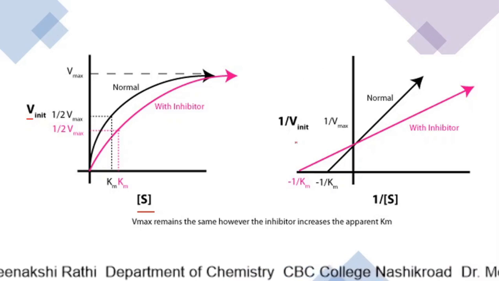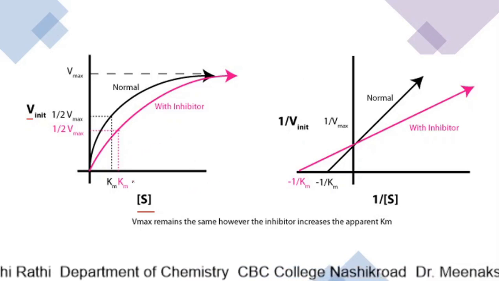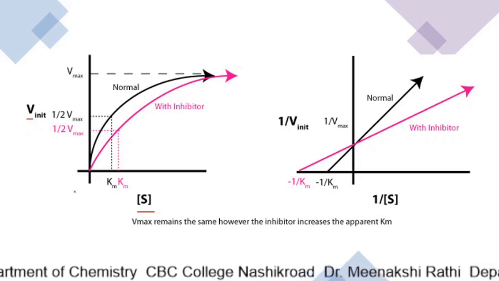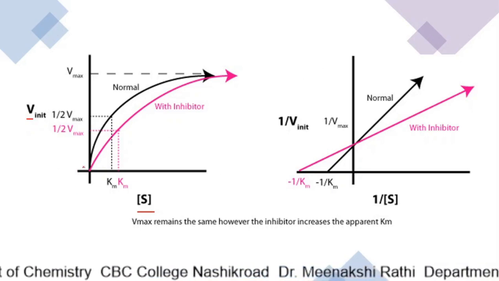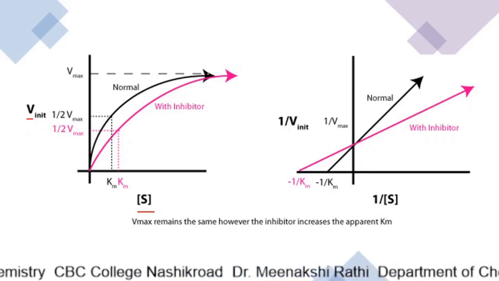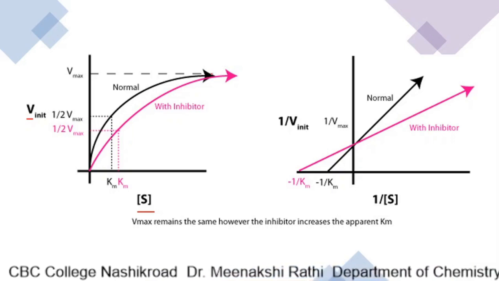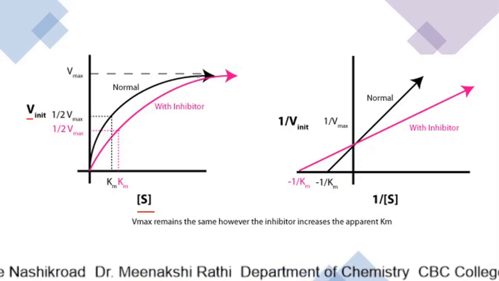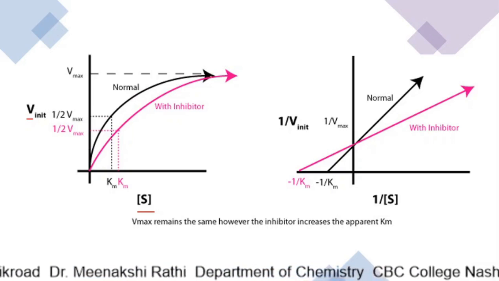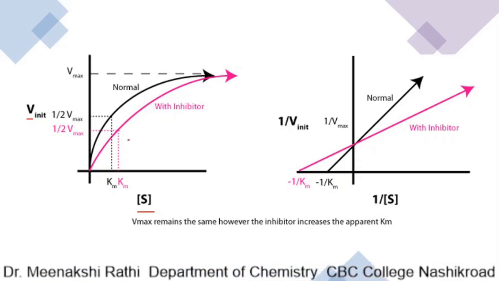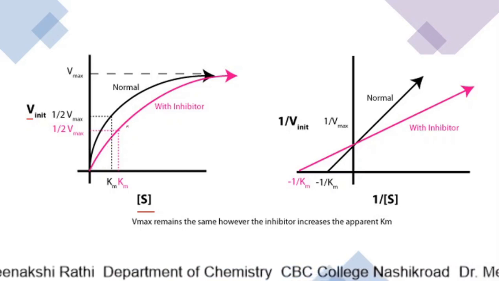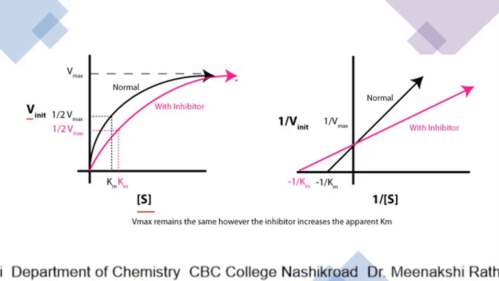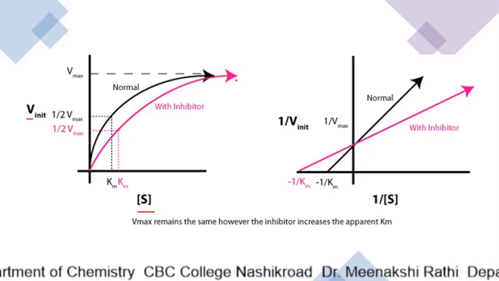Now in this, when we plot concentration of substrate with the velocity of the reaction, this black curve indicates the normal enzyme reaction. But if the inhibitor is present, then the rate of reaction is decreased and we get this pink hyperbola.